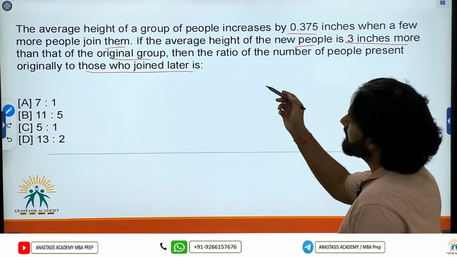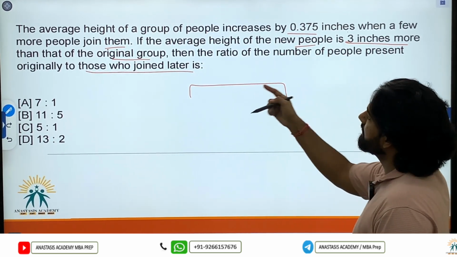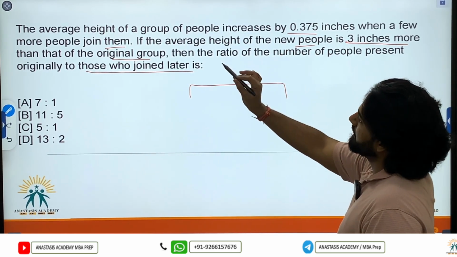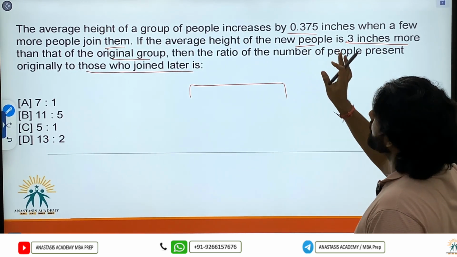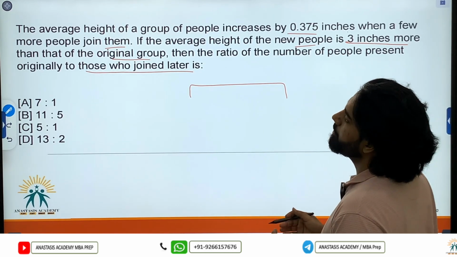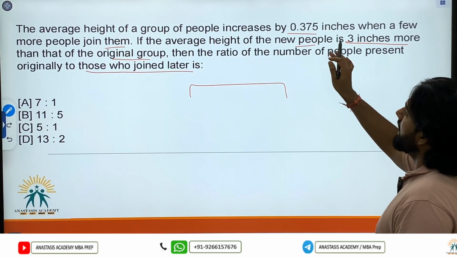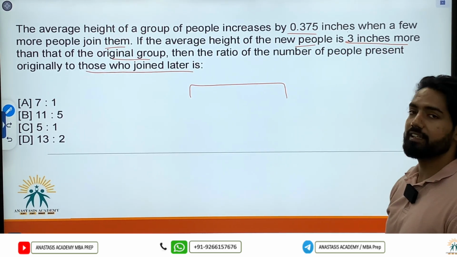So what is given? See how smartly we can solve this question. It is given that there is a group whose average height increases by 0.375 inches when a few more people join them, and this new group has an average height 3 inches more than the original group.